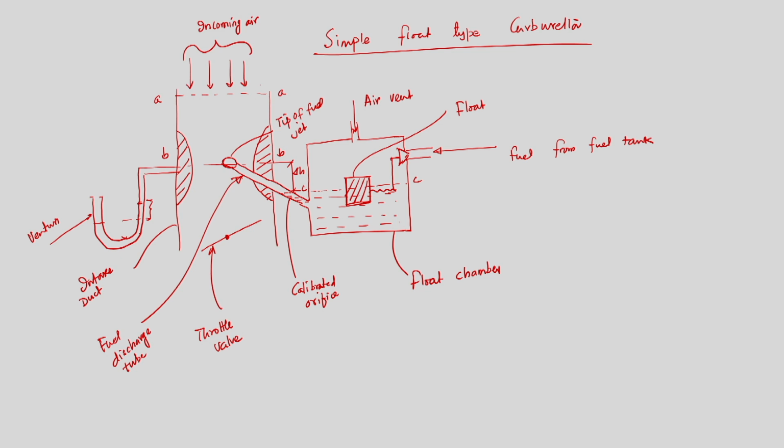But now a question may arise: in the float chamber we are having a simple float. This float will allow us to maintain the level of fuel constant in the float chamber. Whenever there is a drop in the level of the fuel in the float chamber, the float will allow fuel to come into the float chamber from the fuel tank. So, the purpose of providing a float valve is to provide a constant level of fuel in the float chamber, which means it will always be at section CC.